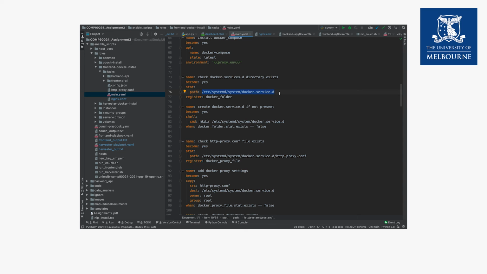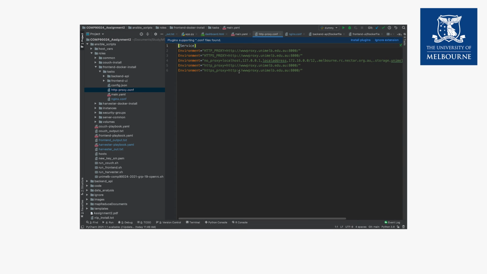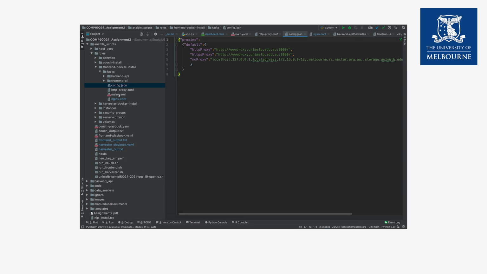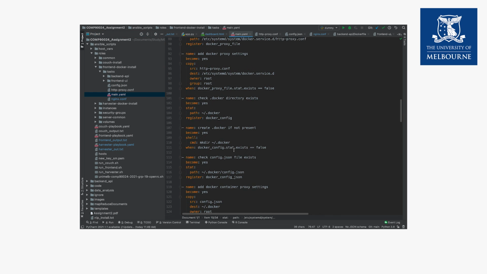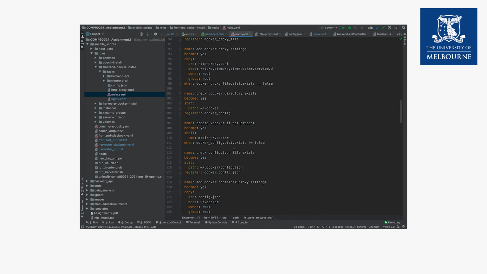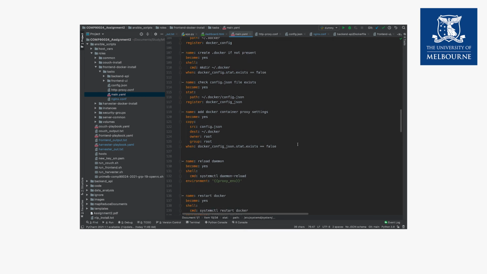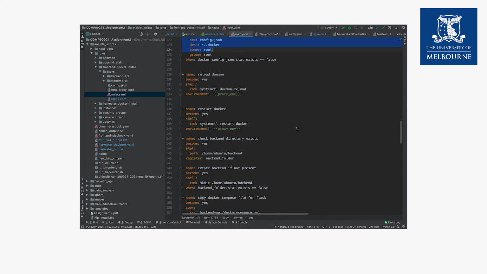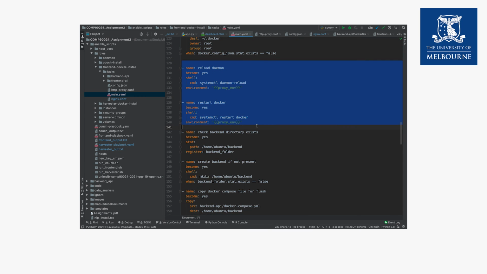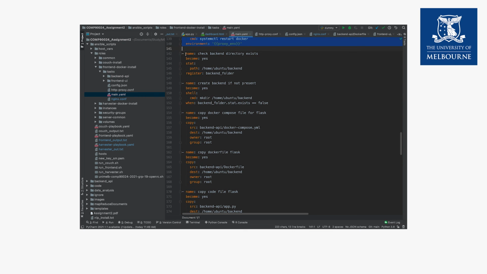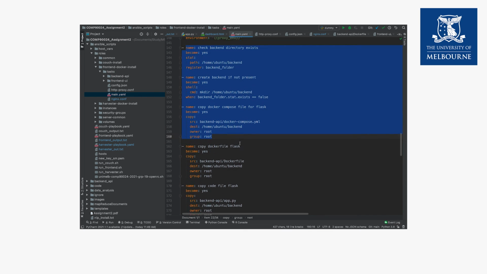We have to change these parameters so that the Docker can connect to the internet. So we need to add some proxy settings into this file. So I have mentioned the proxy settings here. And the same goes for the config.json, where we have other proxy settings. We are doing this so that the applications inside the Docker container can access the internet via the network bridge. So once we are done with all the Docker proxy changes, we reload the daemon, we restart the Docker, and then here we are adding our files.